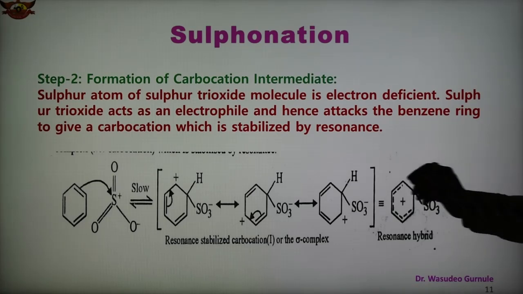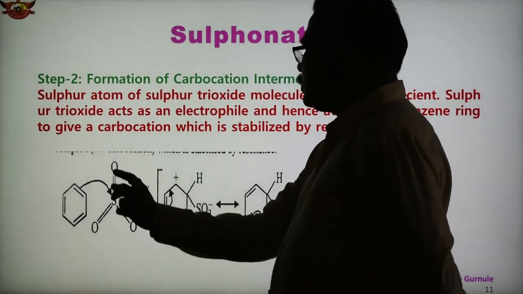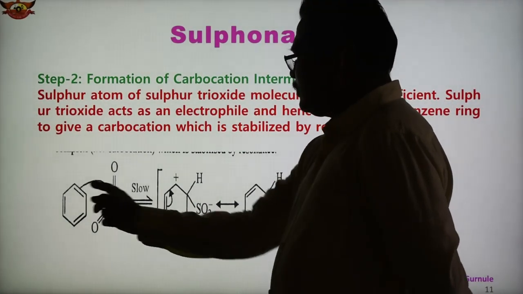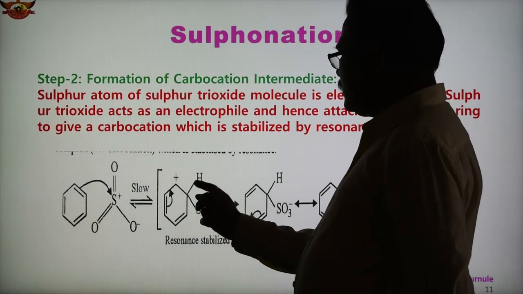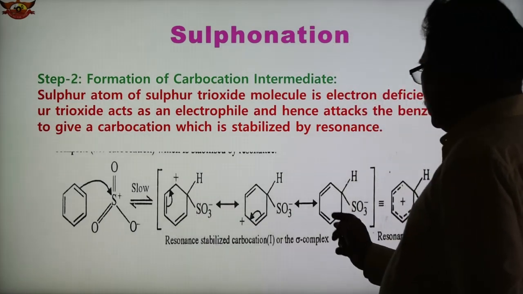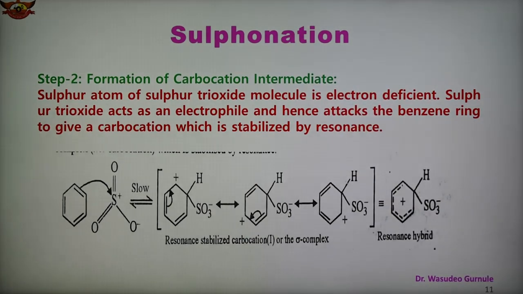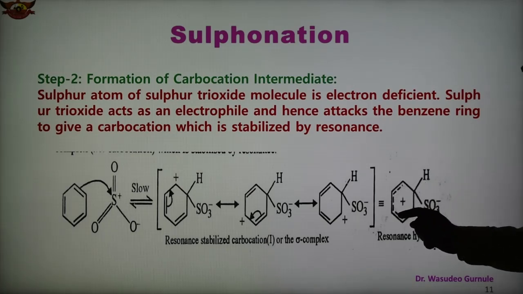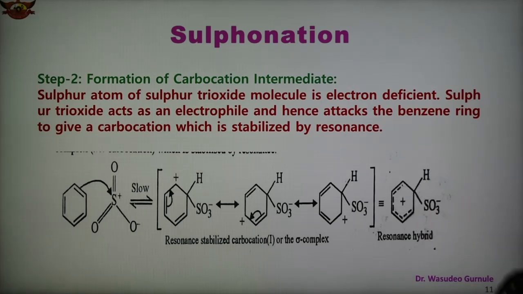So this is the benzene ring, and this is SO3 plus attached to this, which is now SO3 minus, and here is an H and a positive charge. Again now here and here. In a similar way, again there are 3 structures, which are known as the resonance stabilized carbocation or the sigma complex, and the positive charge is on alternate carbons, and finally we obtain this resonance hybrid structure. So this can be shown in this way, H and SO3 minus. So this is the resonance hybrid structure.